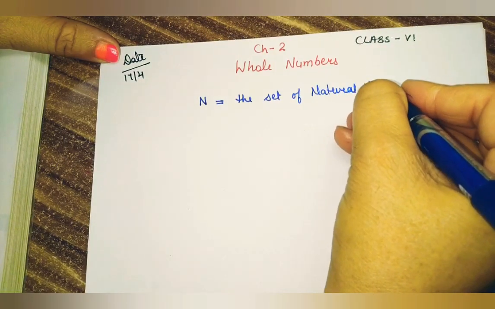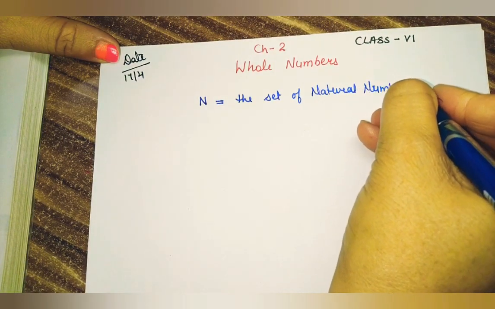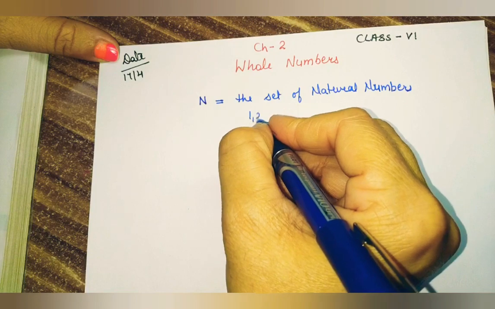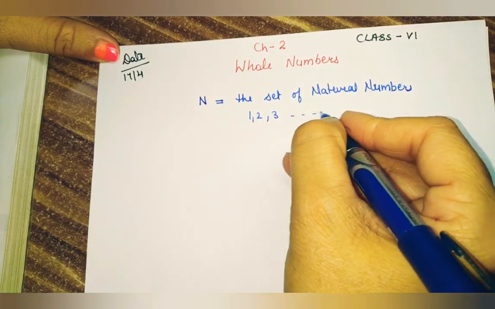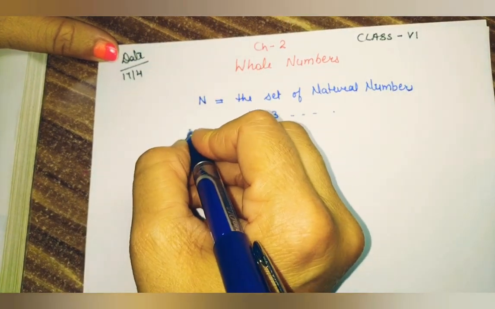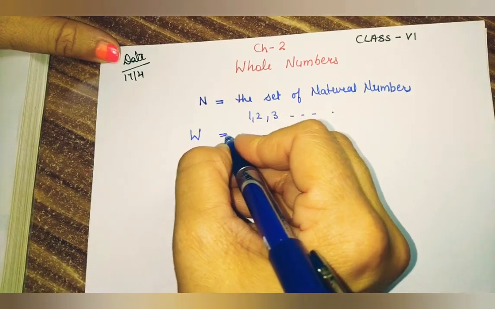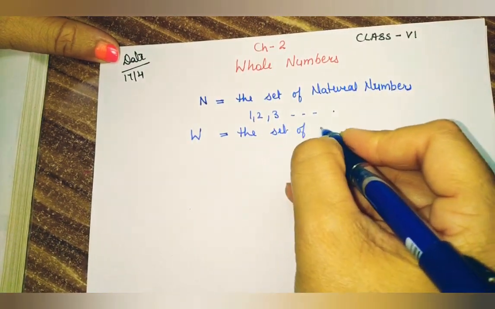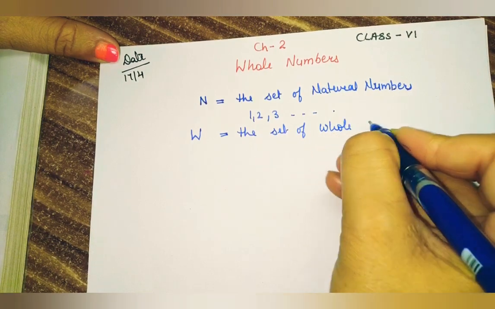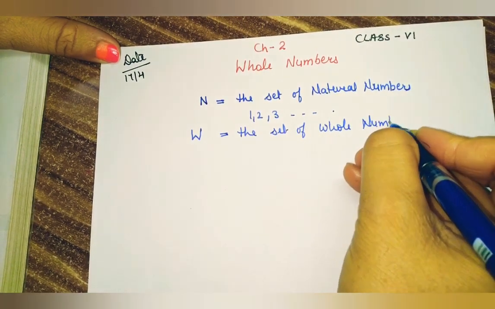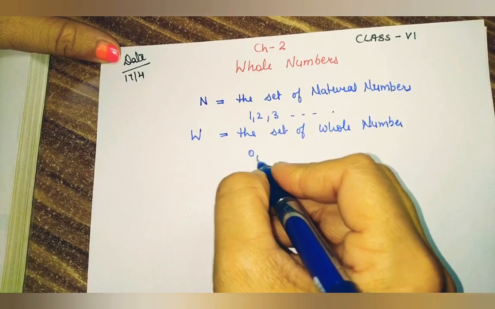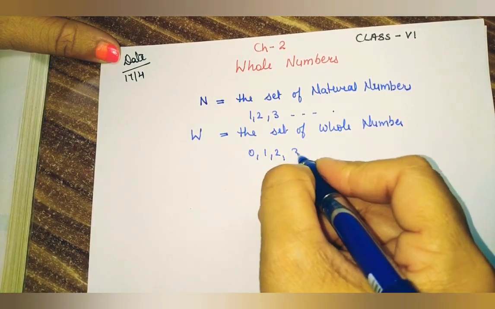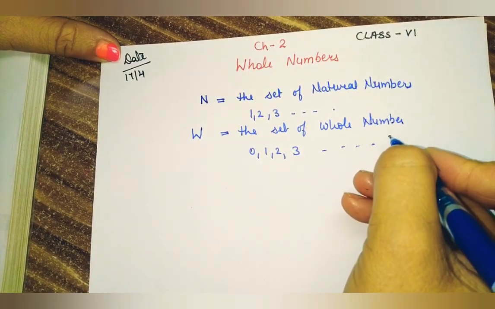And natural numbers start from 1, 2, 3 and so on. Then the letter W. W represents the set of whole numbers. And whole numbers start from 0, 1, 2, 3 and so on.